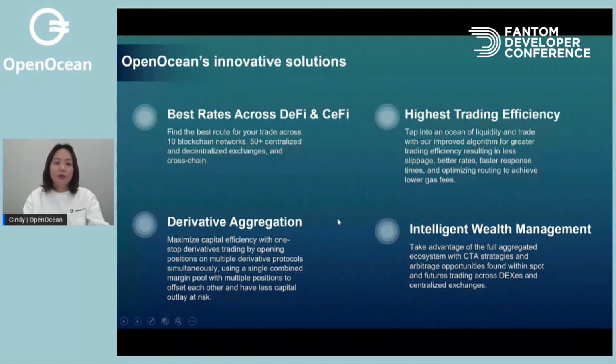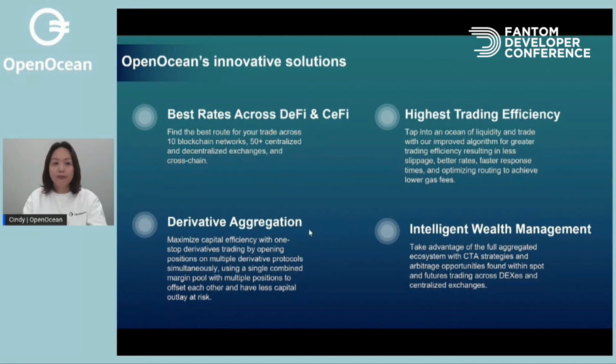So I'm here to share with you the innovative solutions OpenOcean provides. As in the previous example, you can see that we find you the best rates across DeFi and CeFi.